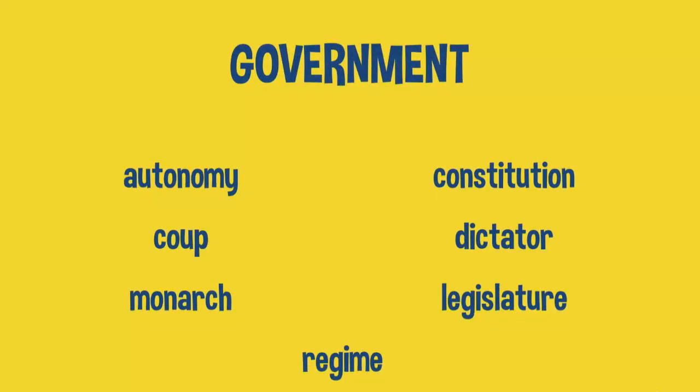So there are your 7 words for government: autonomy, constitution, coup, dictator, monarch, legislature, and regime.